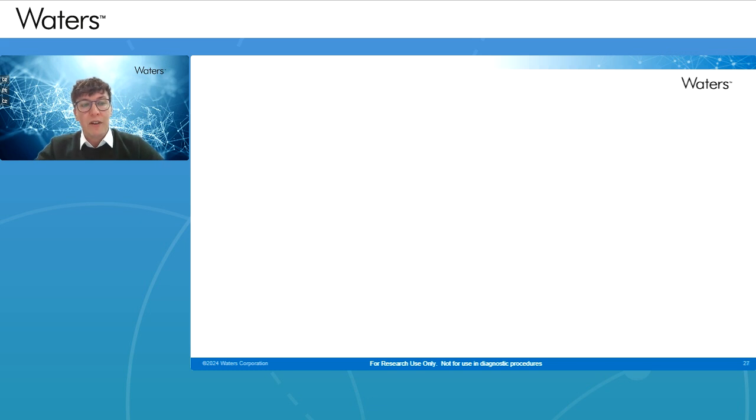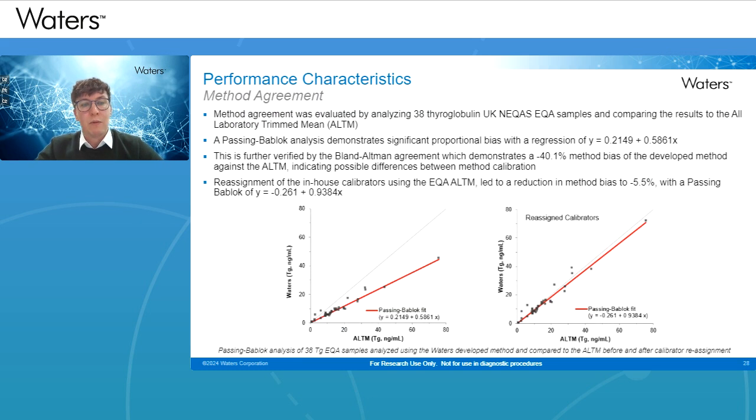And finally, we have some method agreements. So we looked at UK NEQAS samples, 38 of them in total. And we did see for this some significant proportional method bias, and this was around 40%. But then when we did some calibration reassignment based on the EQA scheme, these then fell to within 5.5%. So this is potentially an issue around calibration more than the specific method performance.